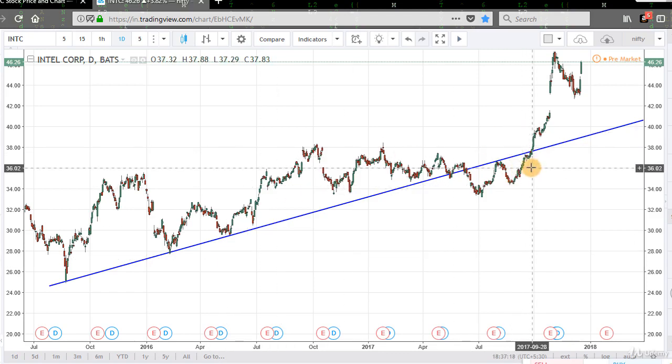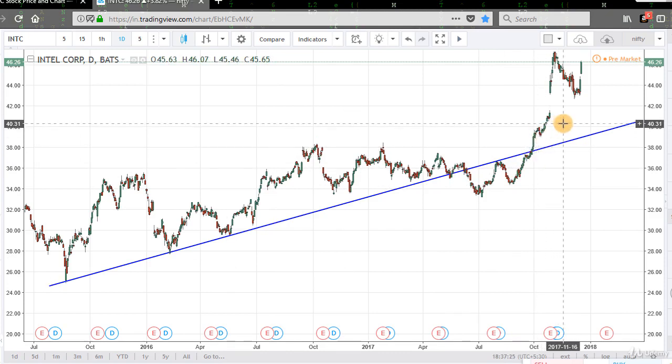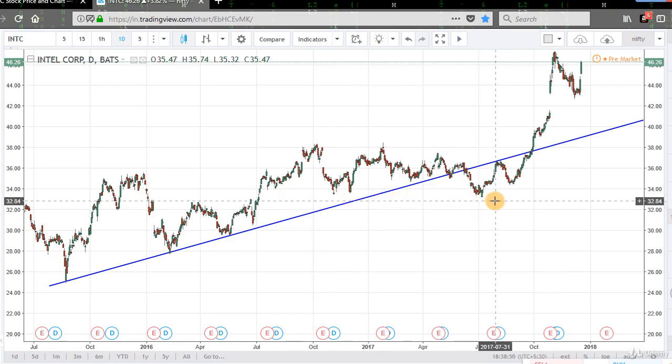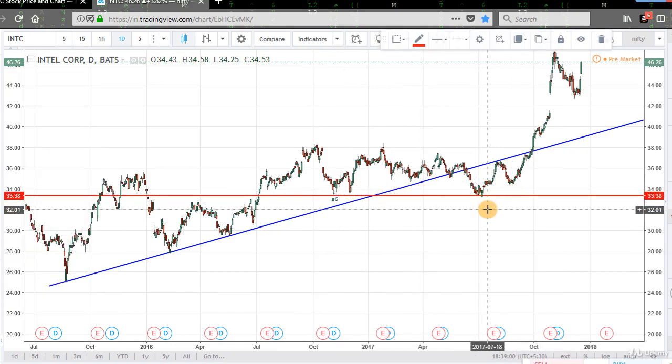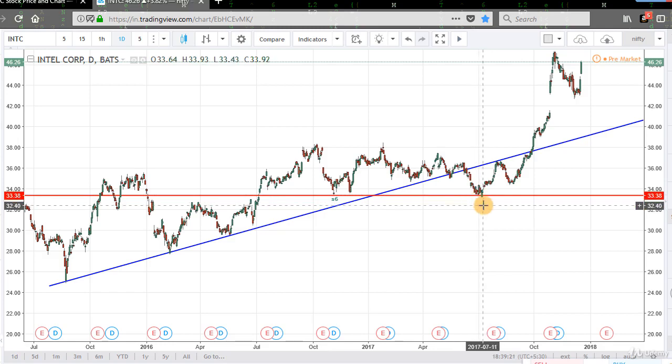As this is an uptrend, after crossing above the trend line, prices will move in upward direction. But if they again fall down to the trend line, we will exit from the trade as they fall down from the $34 level. Now see, this is also a 100% retracement level. This is the same level. If we draw a horizontal line here, this is the horizontal line. So you can see this retracement is 100% level. So we can write a put option here with the stop loss slightly below it, $1 or $2. We can write a put option here.